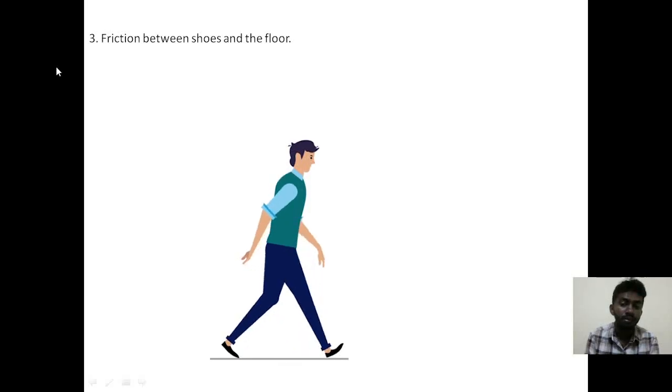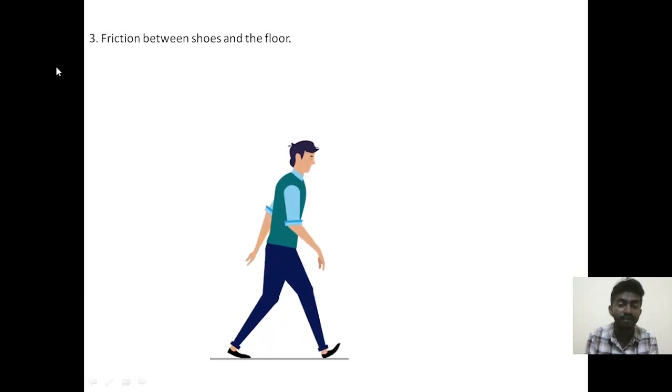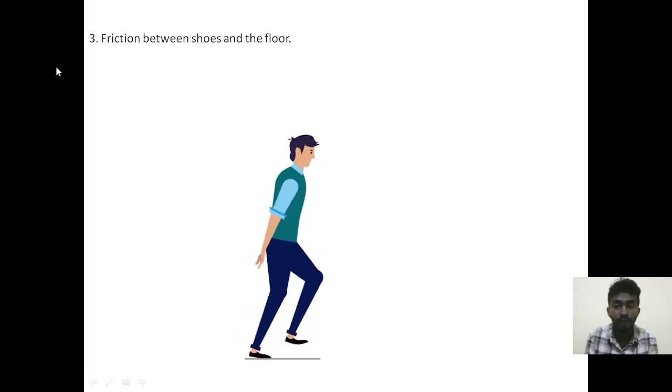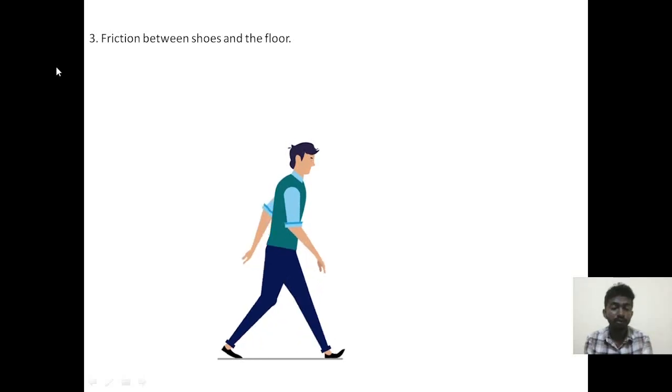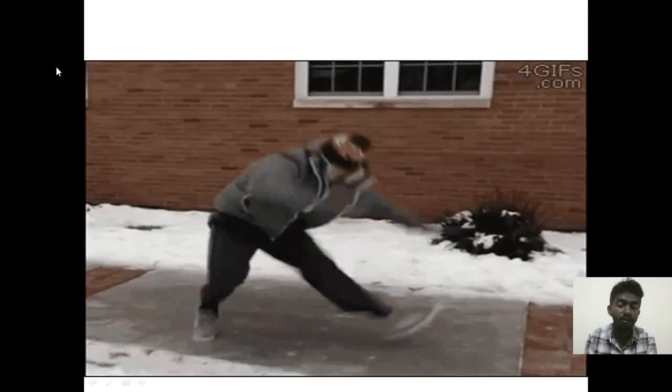Similarly, if we want to walk on the floor, there is friction between shoes and the floor. Suppose the floor on which we are walking is very smooth, we will fall down. That's why friction is an essential evil.